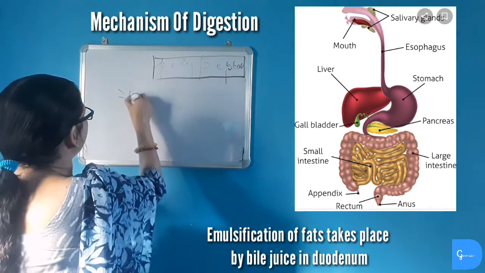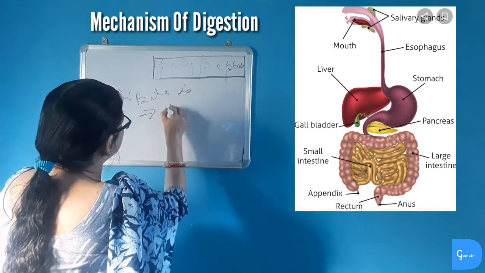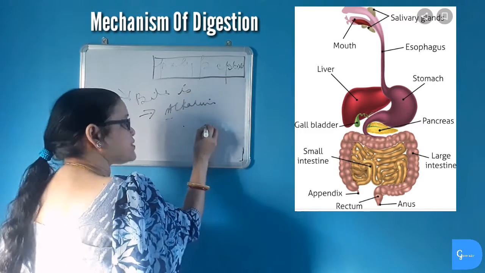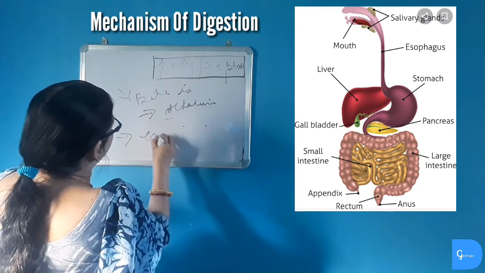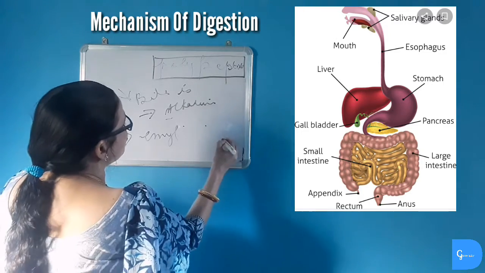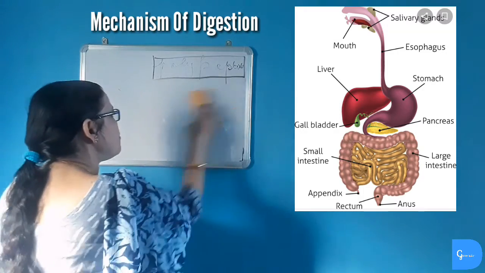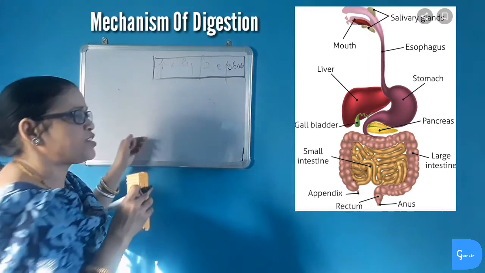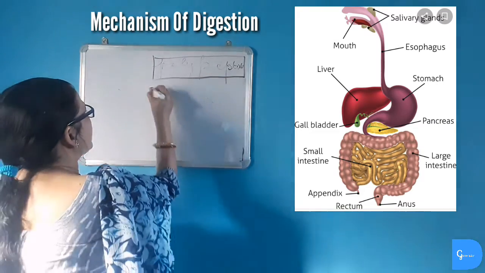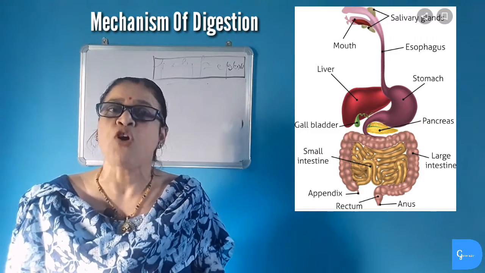The main function of bile juice is to make the medium alkaline, due to which the enzymes trypsin and chymotrypsin act, and it emulsifies fat. It converts large fat particles into small fat globules, and beta amylase acts and converts starch into maltose. Now from the duodenum, the food reaches the jejunum where no reaction takes place, and then from the jejunum it reaches the ileum. So the ileum is the most important part. Here complete digestion and also absorption of food takes place.